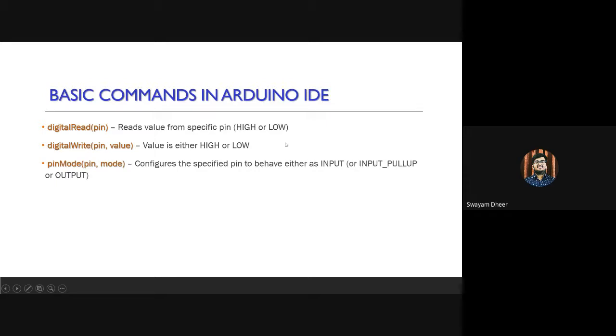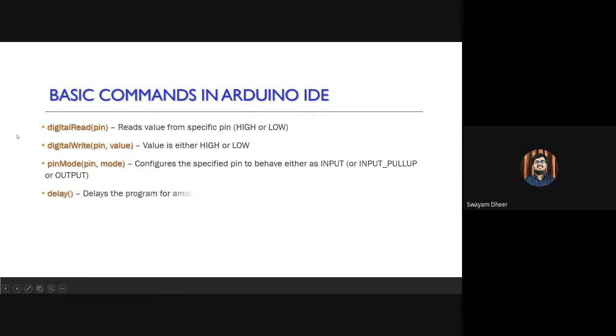The next command is pinMode, which takes input as pin and mode. The pinMode command configures the specified pin to behave either as input or output. If you use an LED in your program, it is obvious that you are using it to get an output. So the main thing you will write in the first part is pinMode, pin number, which I'm considering as pin number 9, then OUTPUT. This means that whatever device is connected to pin number 9 is configured to give an output.